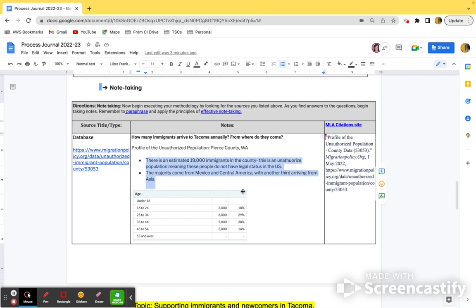And so I recommend just having a process journal on paper and then using the digital process journal just to keep that information that you want to keep via links or images or graphs.